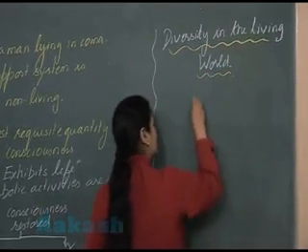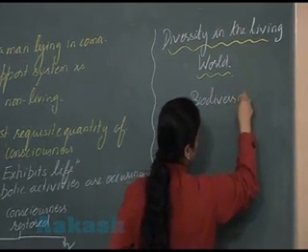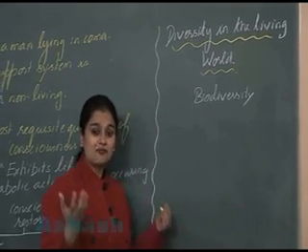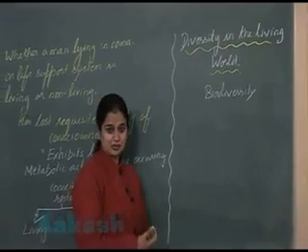So here I am going to describe one term, that is biodiversity. Biodiversity is the occurrence of different types of organism on the Earth's surface.